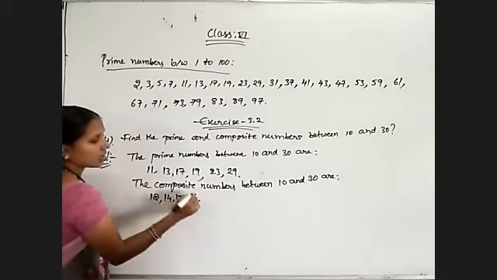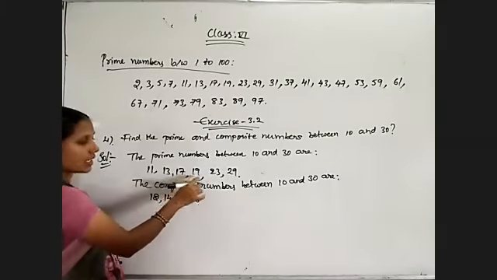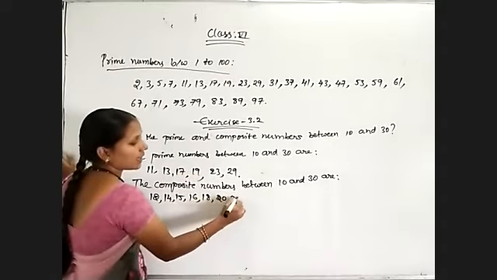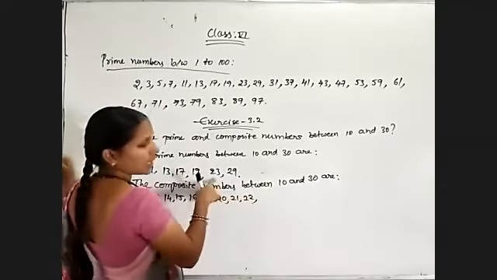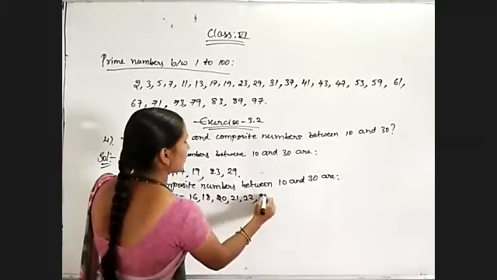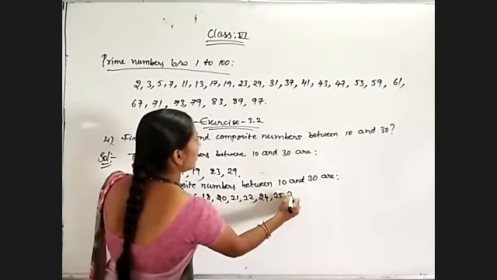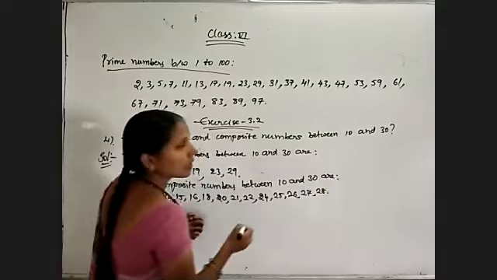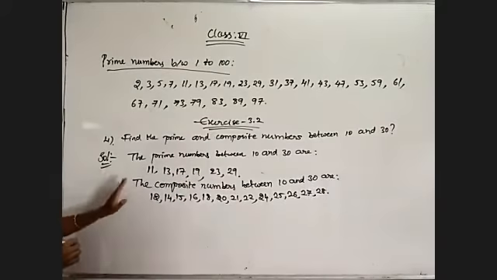15, 16, 17 is there. 19 we have. So 18, 19 here. 20, 21, 22. 23 is a prime number. 24, 25, 26, 27, 28 are the composite numbers between 10 and 30.